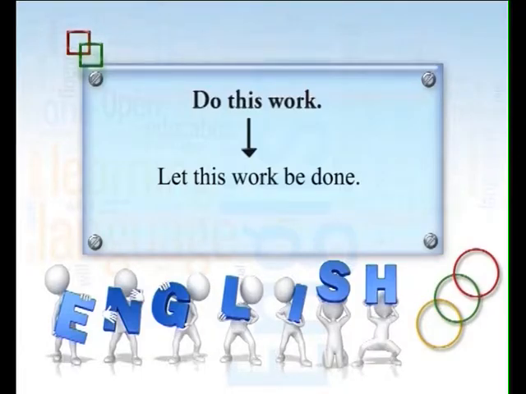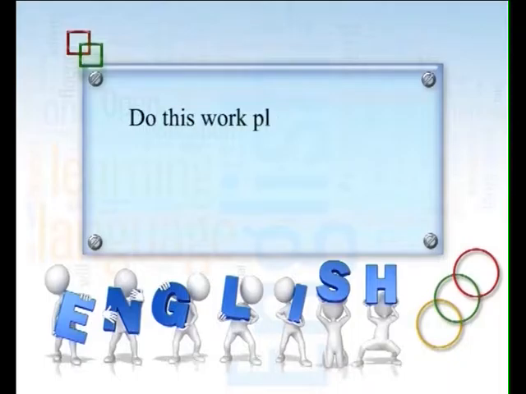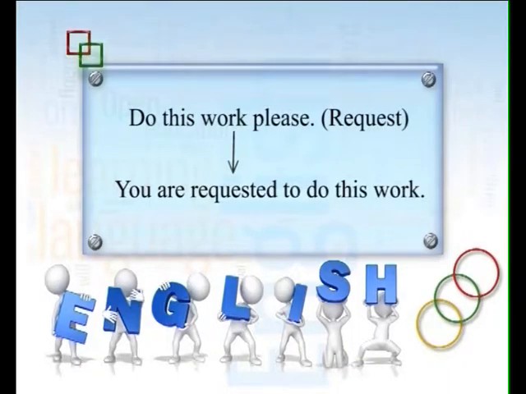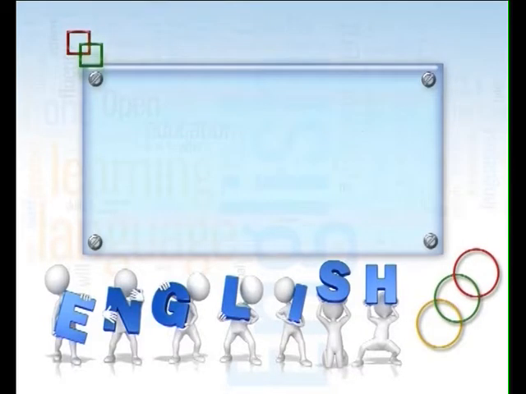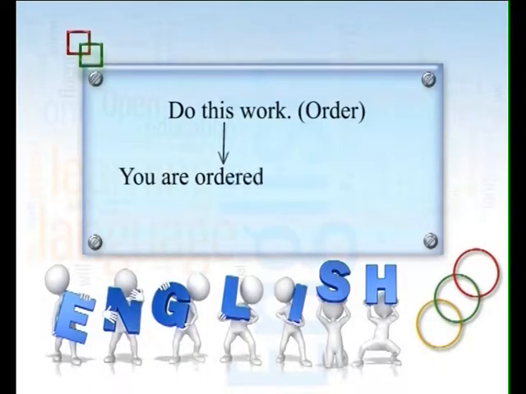But if this is a request, do this work please, you are requested to do this work. And in case it is an order, you are ordered to do this work. All these 6 tense and plus imperative. Imperative is also simple present, but a slightly different format.